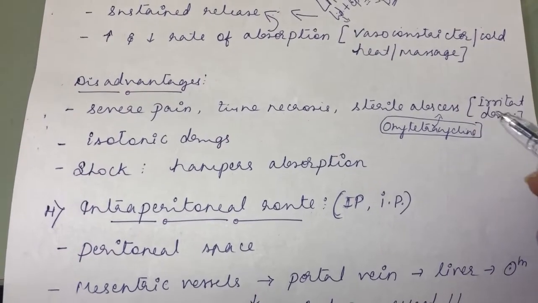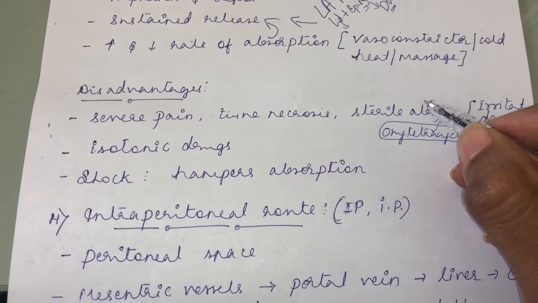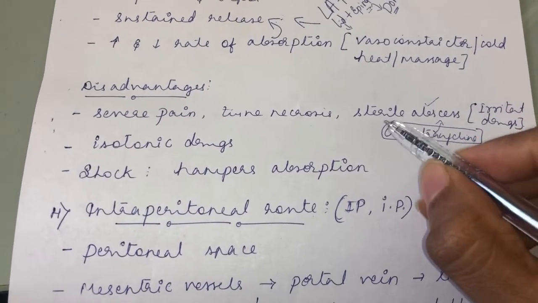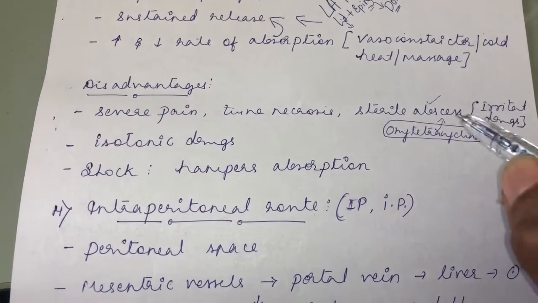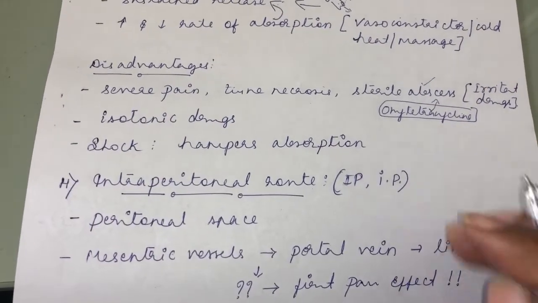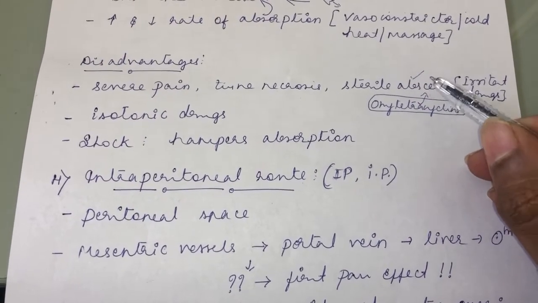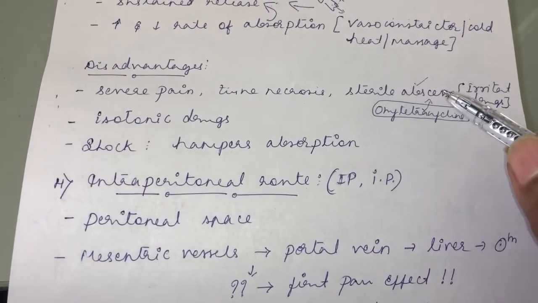But along with that, because of its irritant property, it is going to produce pus, an abscess. Even though the pathogen present at that area is nullified by the effect of oxytetracycline, due to its irritant nature there is production of an abscess. Such an abscess is called a sterile abscess.